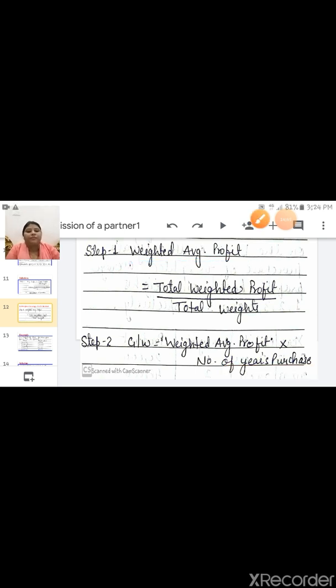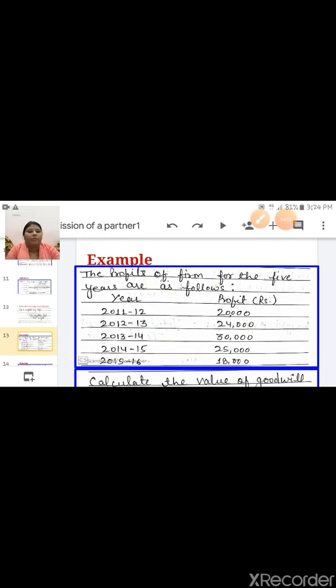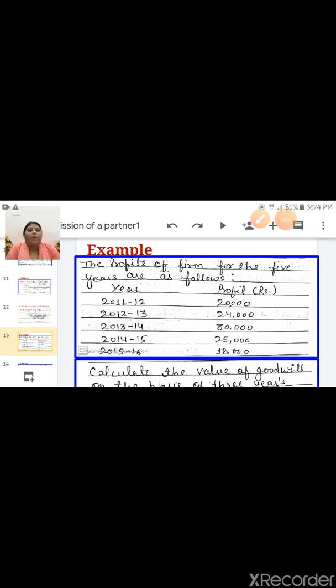Now first we will do one example. Example, profit of firm for the 5 years are given. 2011-12 20,000, 12-13 24,000, 13-14 30,000, 14-15 25,000, 15-16 18,000.